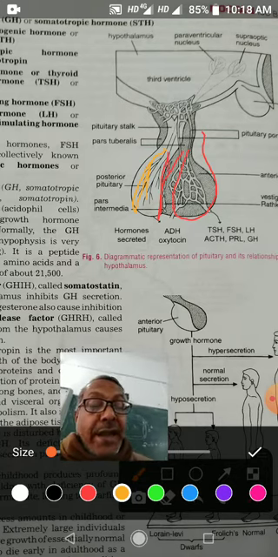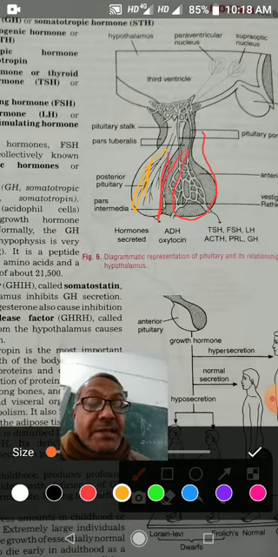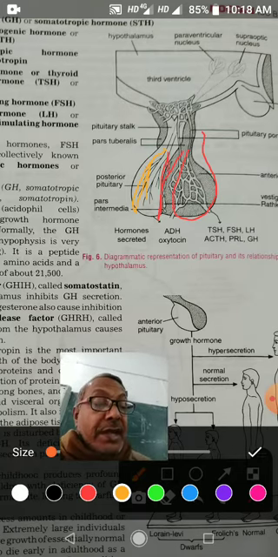One is the anterior pituitary, that is adenohypophysis. Second is the intermediate lobe of the pituitary, that is pars intermedia, and third one is this, that is called the posterior pituitary. It is also known as pars nervosa.